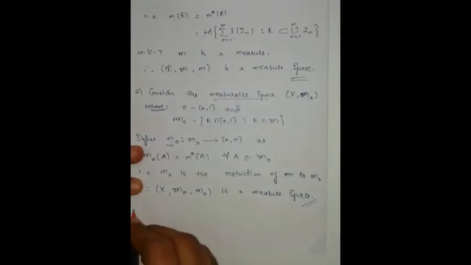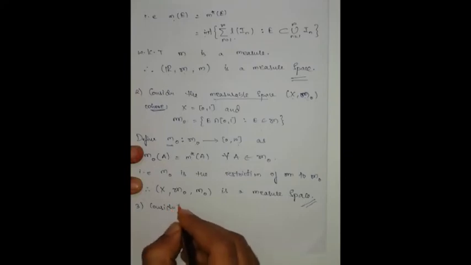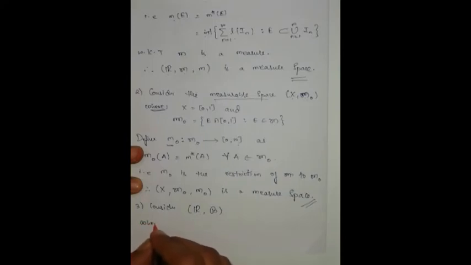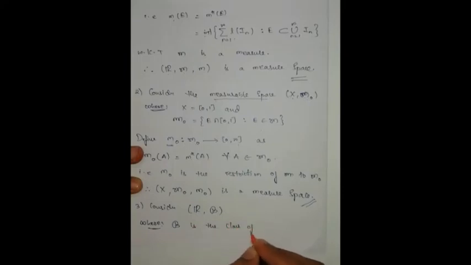Now the third one. Consider (R, script B), where script B is the class of all Borel sets.